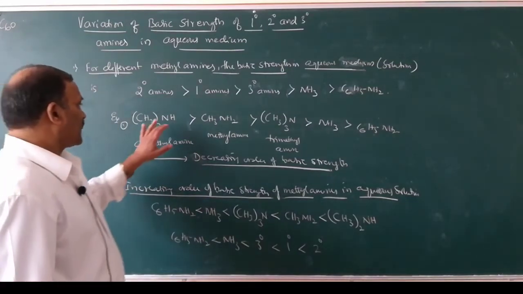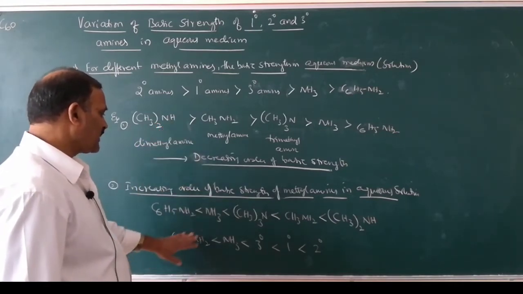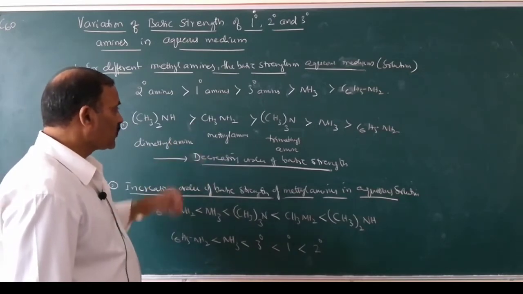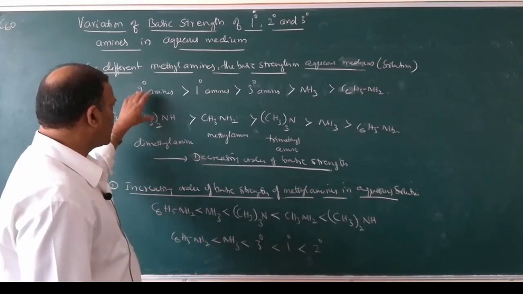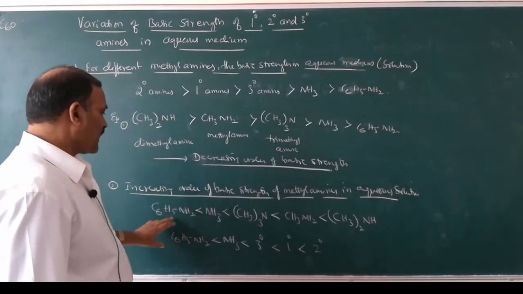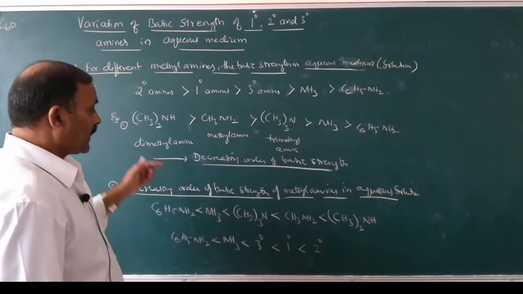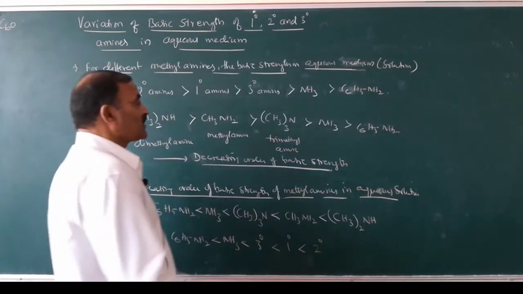This is the decreasing order of basic strength, and this is the increasing order of basic strength. So don't get confused while writing the decreasing order. This is the decreasing order. While writing increasing order, this is the increasing order of different methylamines in aqueous solution.